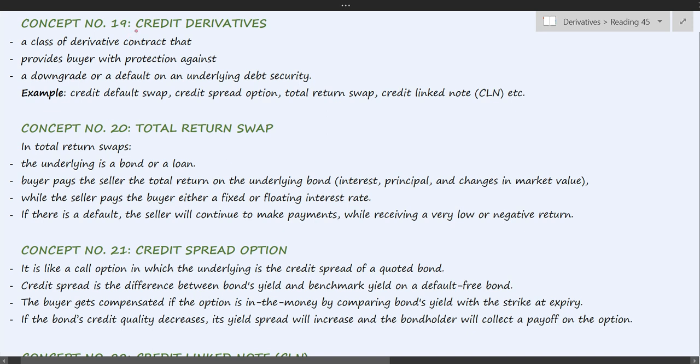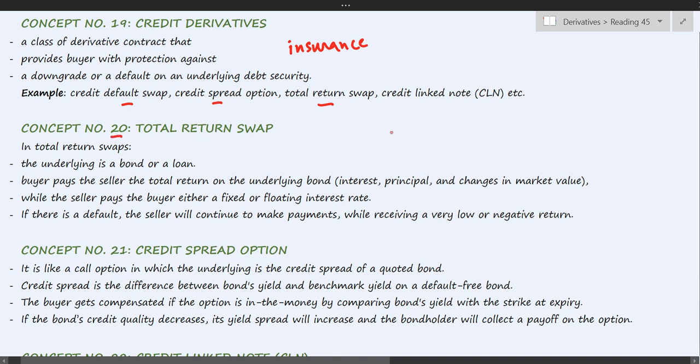Concept number 19, credit derivatives. Credit derivatives are derivative instruments which are very much like insurance contracts. There are various kinds of credit derivatives like CDS, credit spread option, total return swap, etc. So let us take up each of them individually. First one is concept number 20, total return swap.